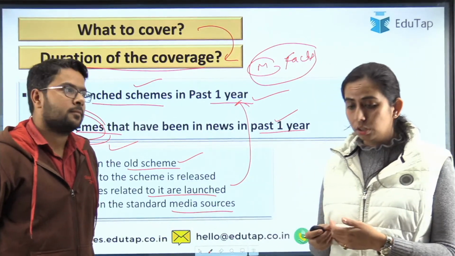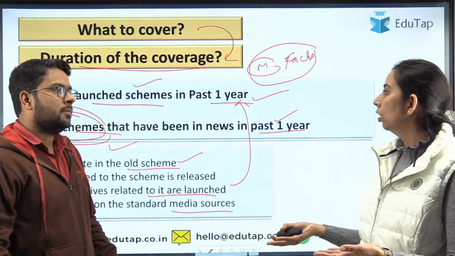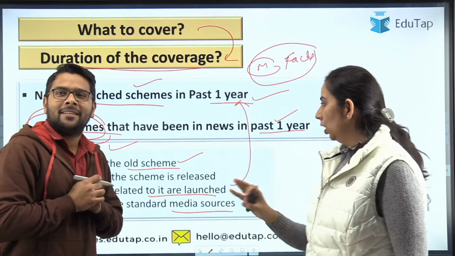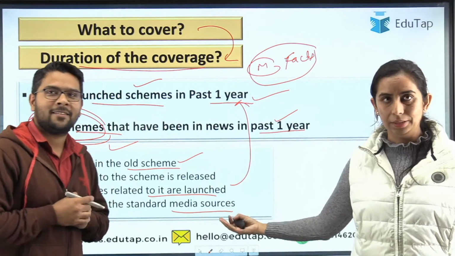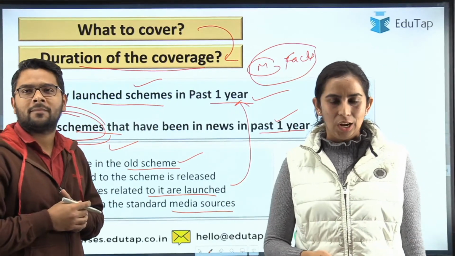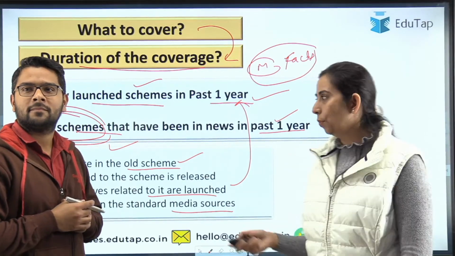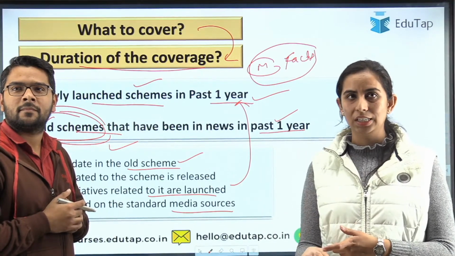Jal Jeevan Mission, then MJ sir has given the example. Then Pradhan Mantri Mudra Yojana, right? There are so many, it's a long list. So these are the things which will tell you what to cover in a scheme. Duration, you know, why to cover schemes, you know. Any query, guys, I will take up any query if you have, then we will take you to the third block of our lecture, which is how to cover schemes.